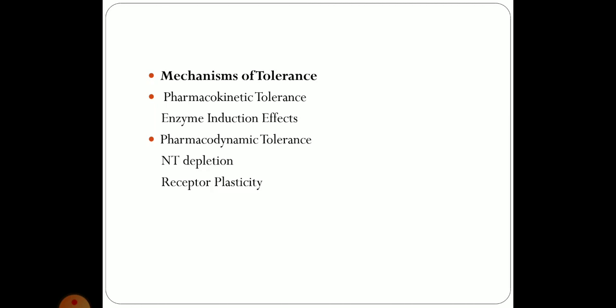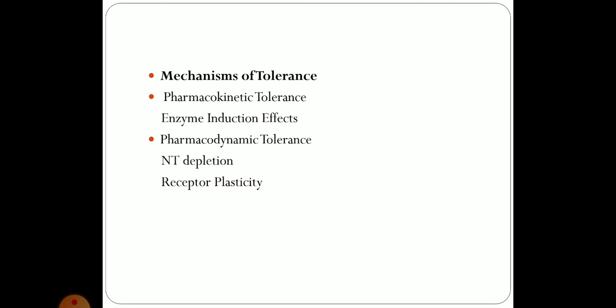Barbiturates increase the metabolism of itself and other CNS depressant drugs. And the pharmacodynamic tolerance is due to the adaptation of the tissue, and it happens with CNS depressant drugs like morphine.